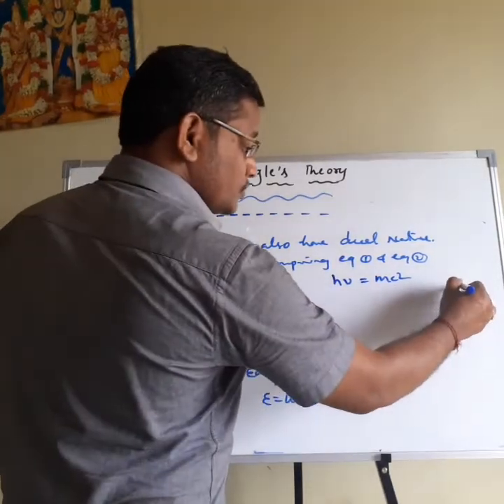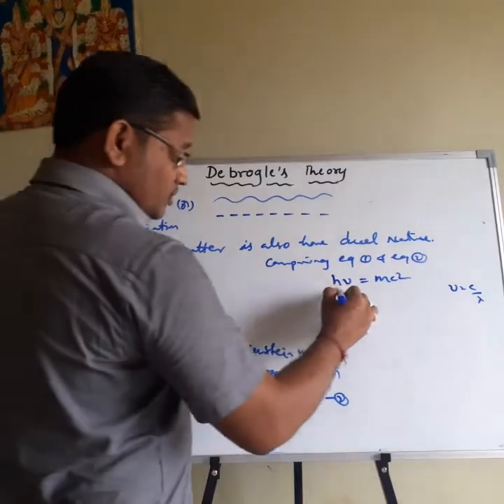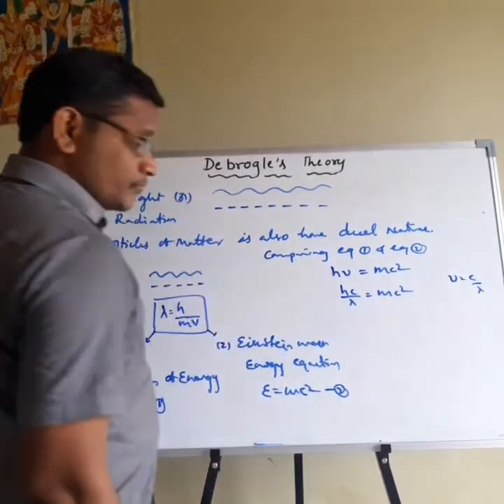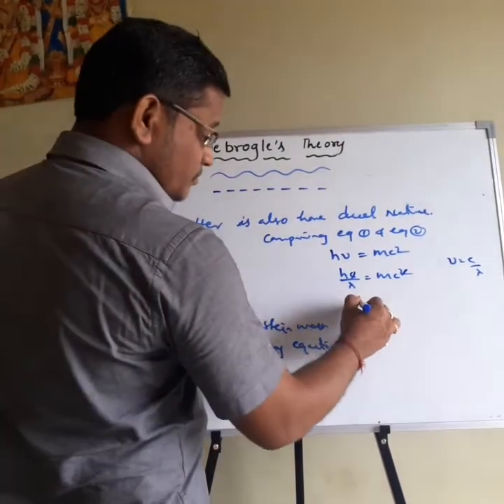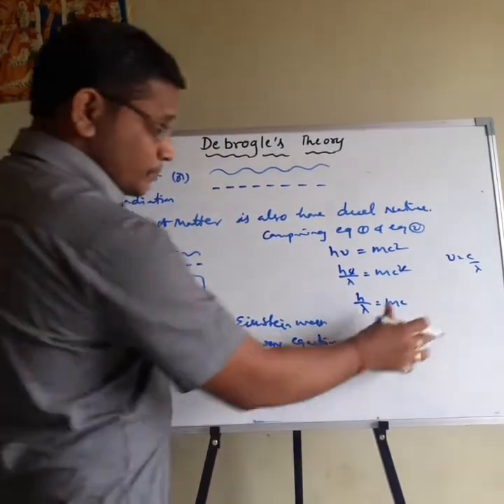Here nu is equal to c by lambda. Then substitute that value in this equation. Then what happens? hc by lambda is equal to mc square. c and c square cancel. Then the remaining is h by lambda is equal to mc. Then you separate lambda.